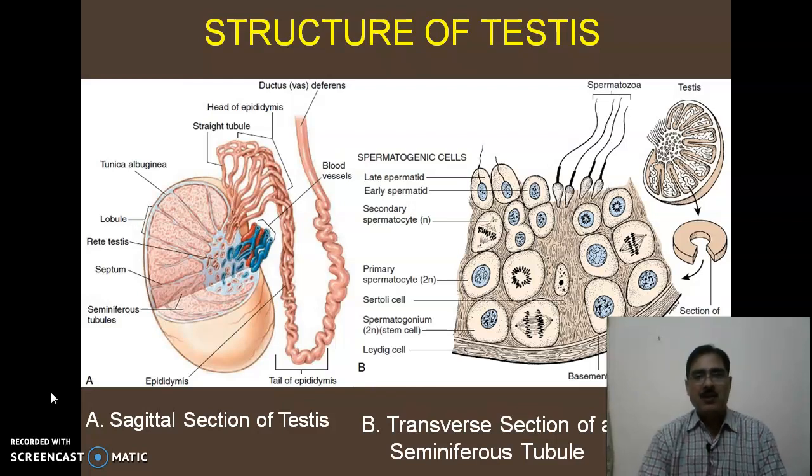Now, mammalian testes, at the time of development, during the embryonic stage, are present inside the abdomen. It means they are abdominal, and later on become extra-abdominal, except there are a few mammals in which the testes are present inside the abdomen.